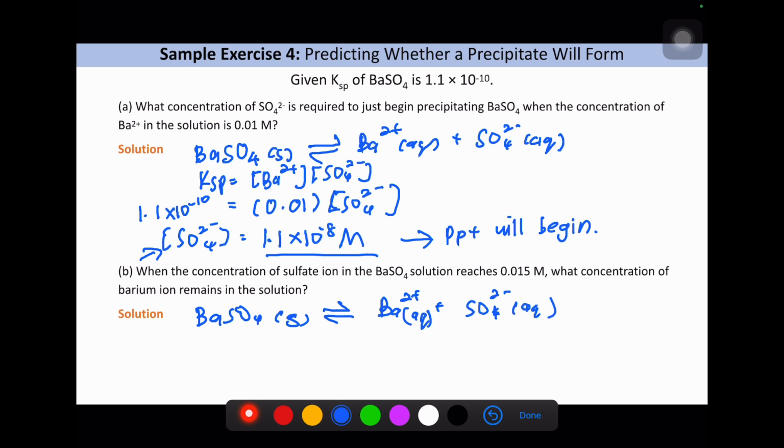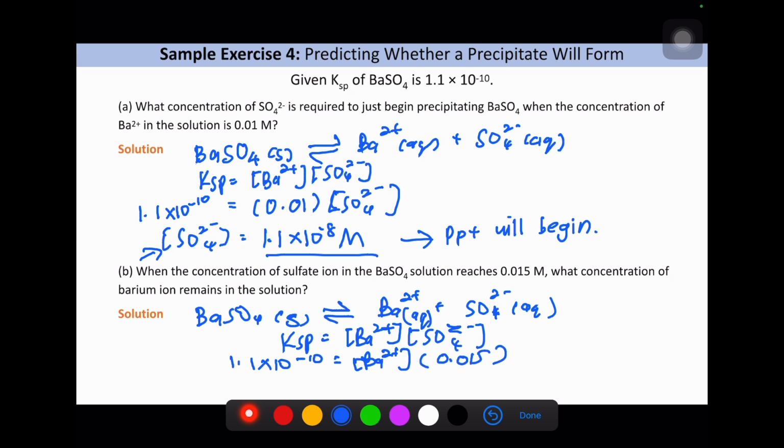From here, we replace the Ksp value according to the question, 10 to the power of negative 10. Barium we don't know yet. For sulfate, according to the question, is 0.015. So the concentration of Ba2+ is actually 7.33 times 10 to the power of negative 9 molar.